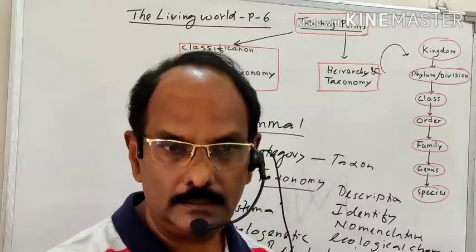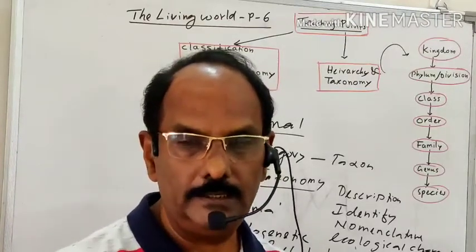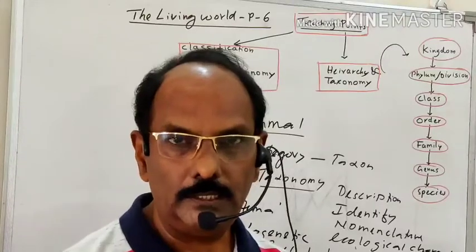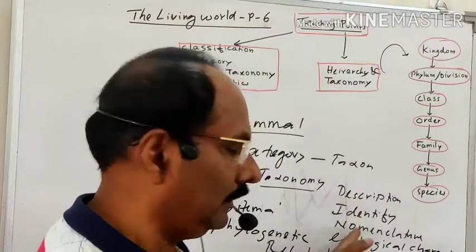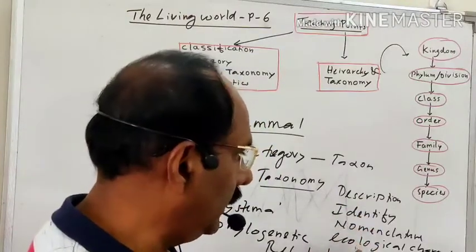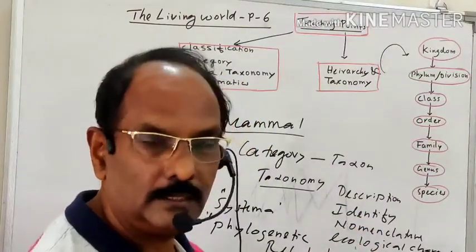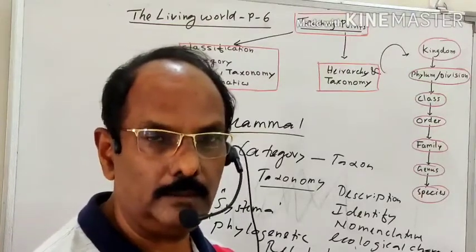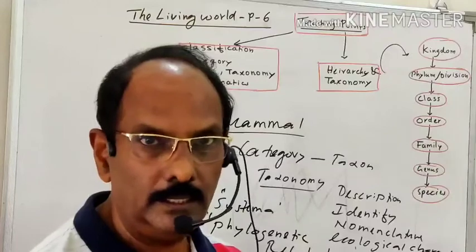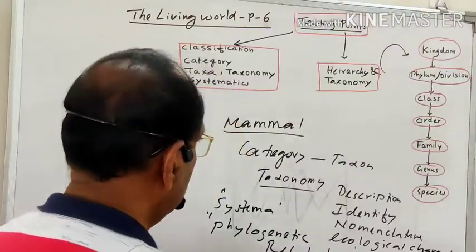Like that, that is the lineage. We study the lineage, a phylogenetic relation. And systematics is not only classification, describing, identification, nomenclature, ecological characters and the characters, but also the phylogenetic relation.